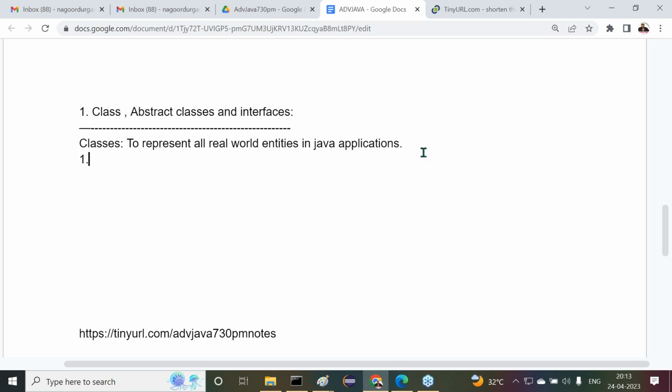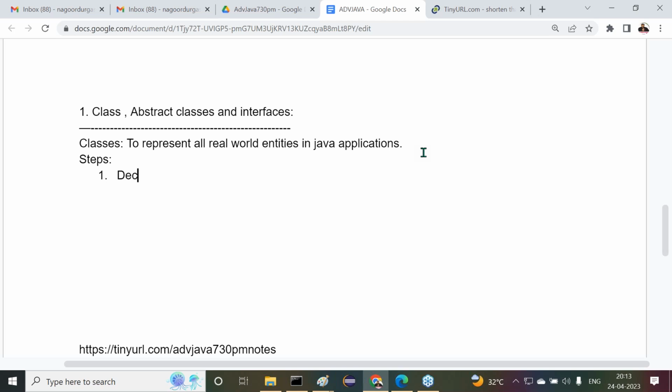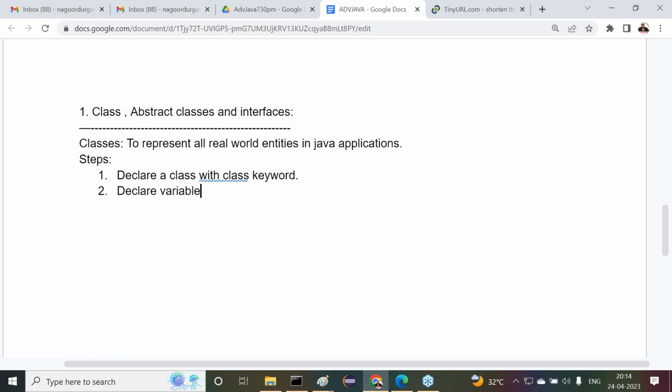How to prepare classes here in our Java applications. Now, I want to give some steps. Try to understand the steps now. First of all, declare a class with what keyword? Class keyword. Okay. Next one is what there? Declare variables and methods. Variables, methods, and constructors, as per the requirements. Observe carefully.